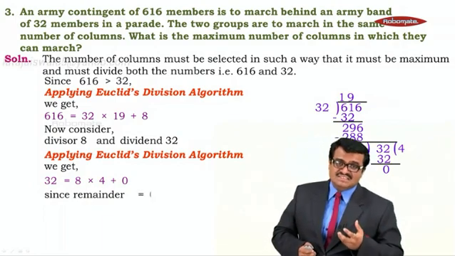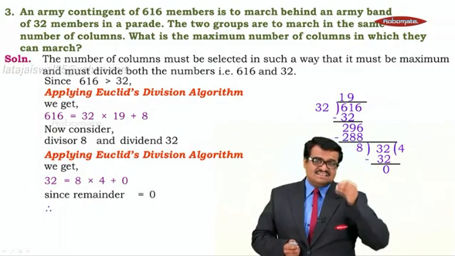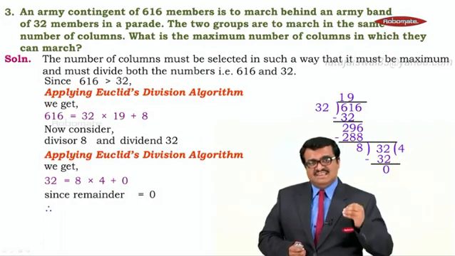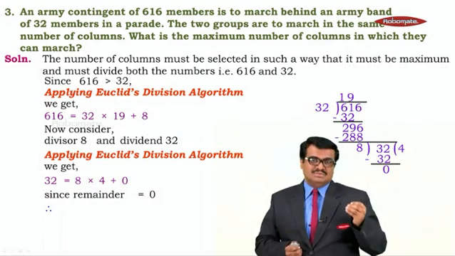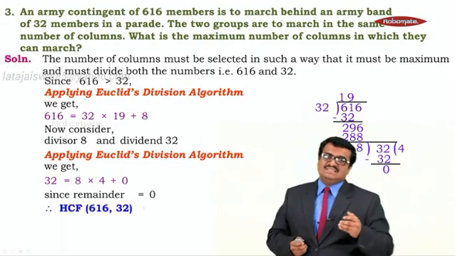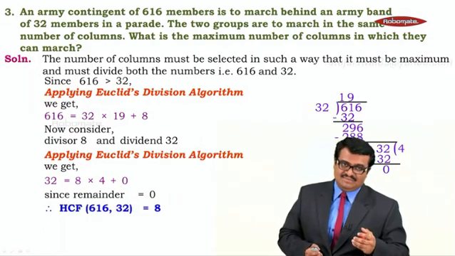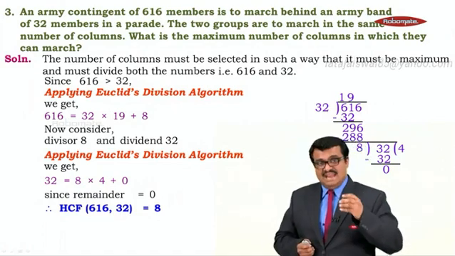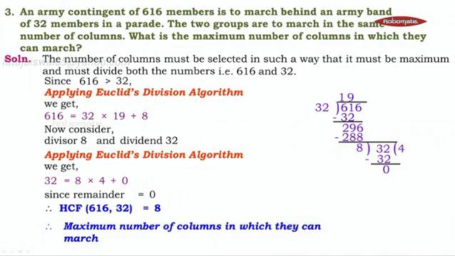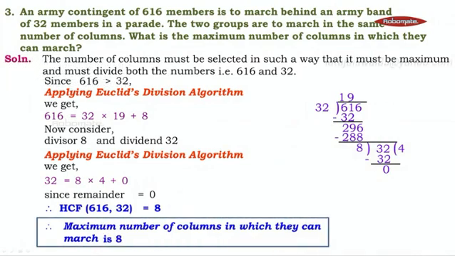Since the remainder is 0, the last divisor for which the remainder comes out to be 0 is the HCF, the highest common factor of the two numbers, 32 and 616. HCF of 616 and 32 is 8. And the highest common factor is 8 means we can write the final answer: the maximum number of columns in which they can march is 8. That is the final answer.